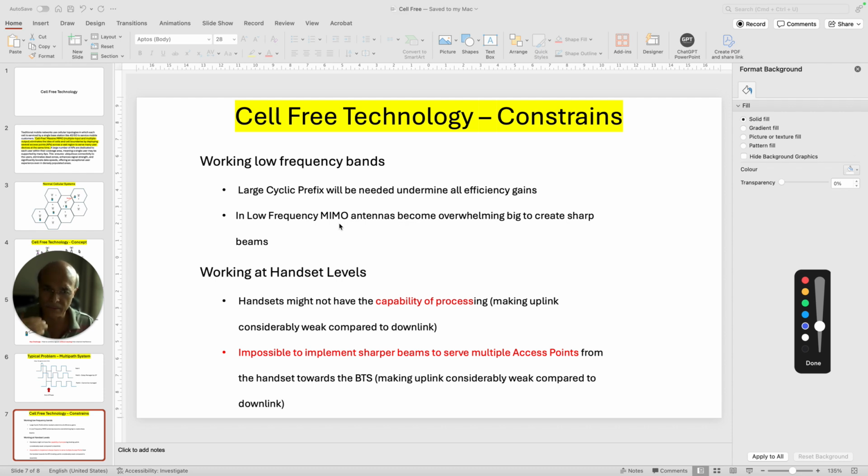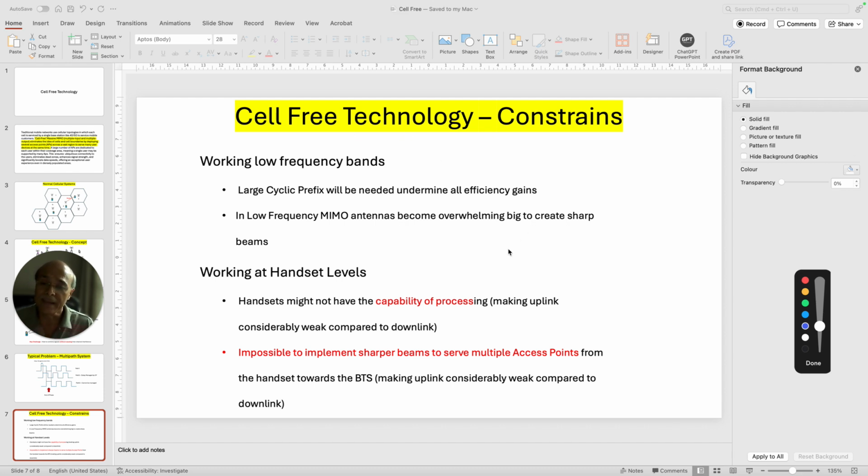But in order for MIMO to work efficiently, it has to be in millimeter wave, which is the 26 gigahertz and 28 gigahertz band. That's why satellite, which is working in very high frequency, extensively uses this MIMO technique in order to enhance capacity. So you can't operate this in low frequency. In all the low frequency bands, cell-free technology virtually will become useless.